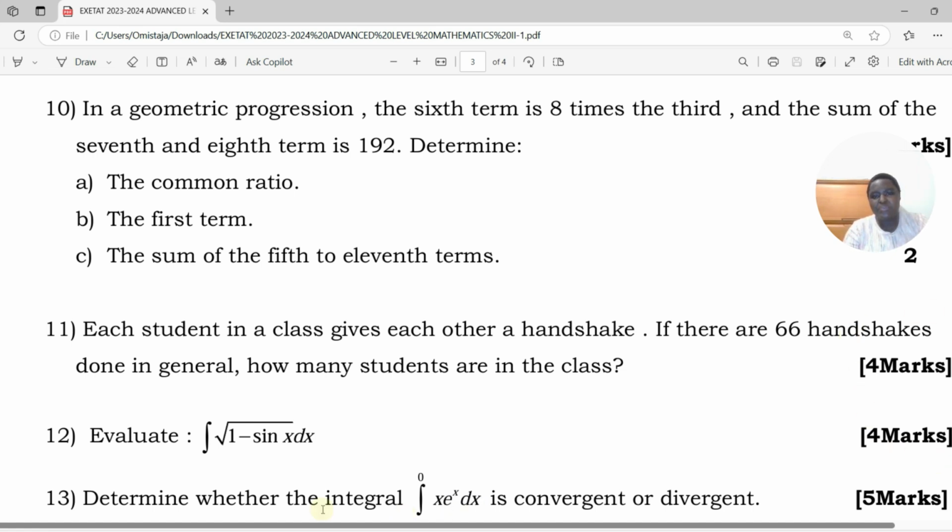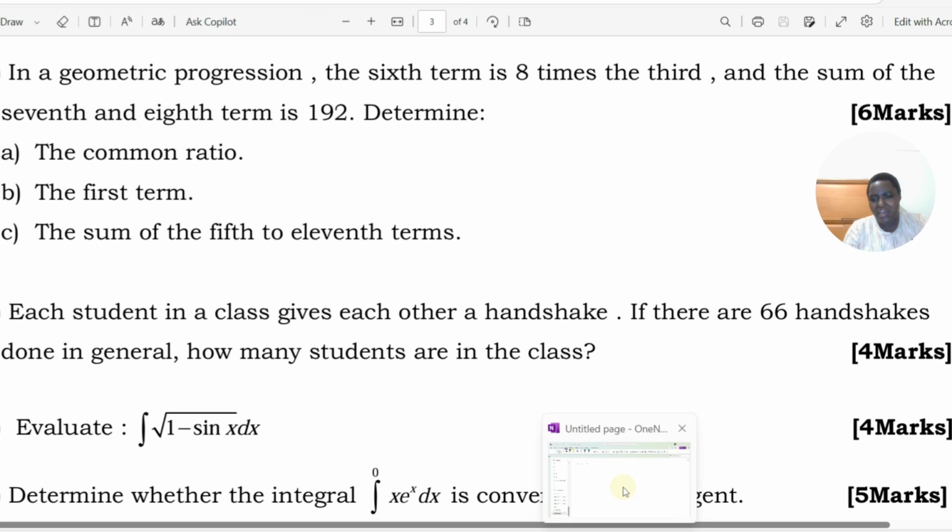So we are going to start with question number 10, and the question number 10 was this. In a geometric progression, the sixth term is 8 times the third term, and the sum of the seventh and eighth term is 192. Determine A, the common ratio, B, the first term, and C, the sum of the fifth to 11th terms. Let's see how we can deal with this.